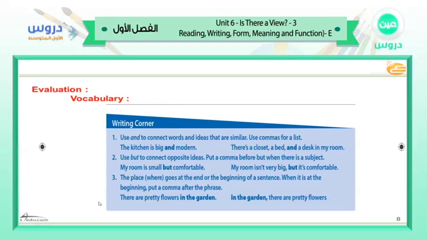For example, here we have: There are pretty flowers in the garden. In the garden, there are pretty flowers. As I told you, gentlemen, when the where phrase is coming at the end, there is no comma. But when it is at the beginning, we have to put a comma after it. In the garden, comma, there are pretty flowers.